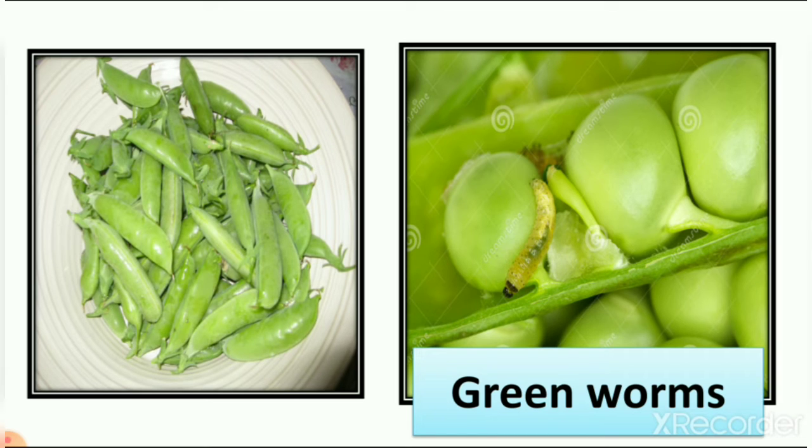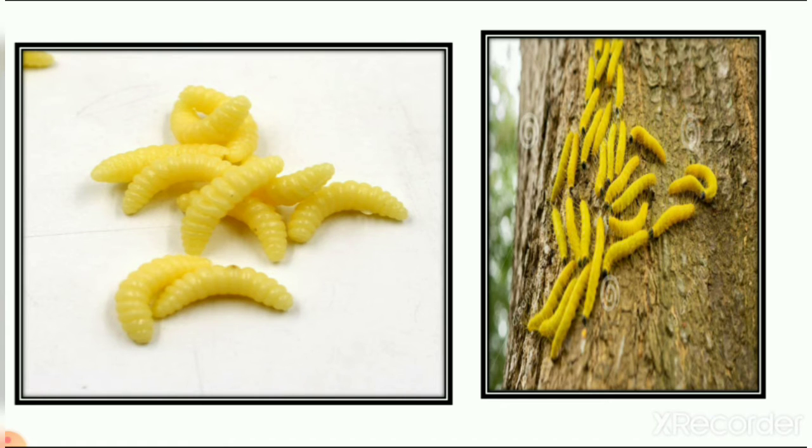And the earthworm lives in the land. That's why we call it earthworm. So here are green worms. Then yellow worms are also available on this earth. So here you can see the yellow worms. All worms are very small.